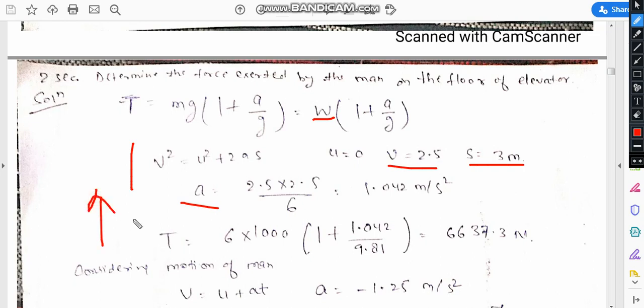In case the motion is in the upward direction, T is equal to mg(1 plus a by g). So 6000, because 6 kilonewton means 6000 newton, we can put these values in this expression and obtain the final tension in the elevator, that is 6637.3 newton.